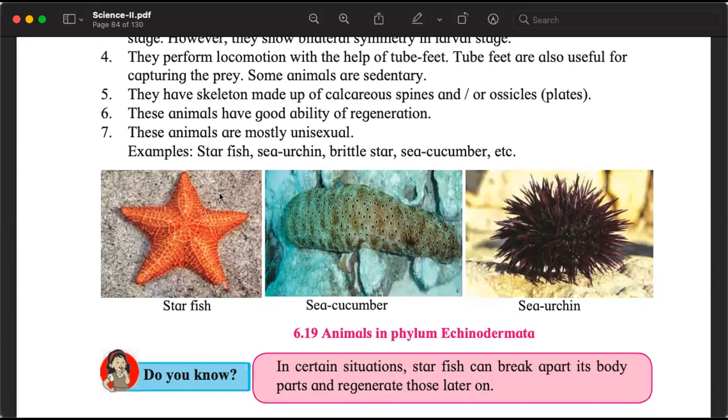What you should be doing for this chapter is, yes, there are many pictures for most of the organisms that are mentioned in the chapter. The pictures are also included, but in many cases, the names are mentioned, but the pictures are not given. At least do this research, put the name on internet, Google, and see how they look. When we see, our understanding improves.